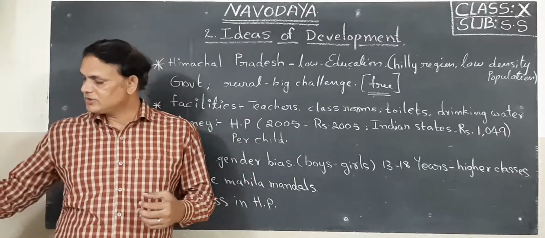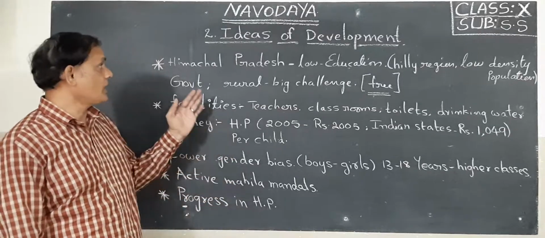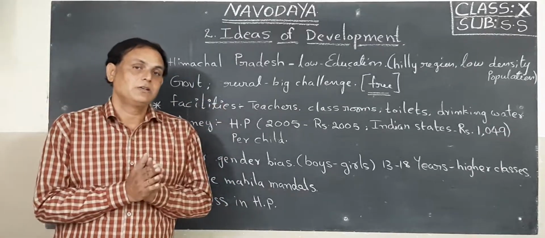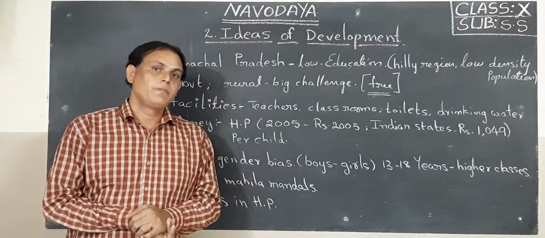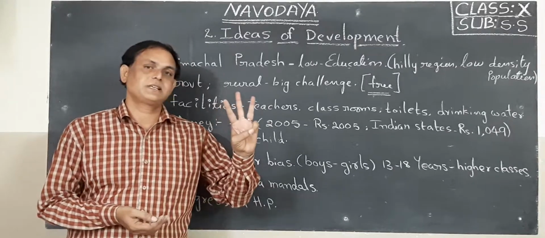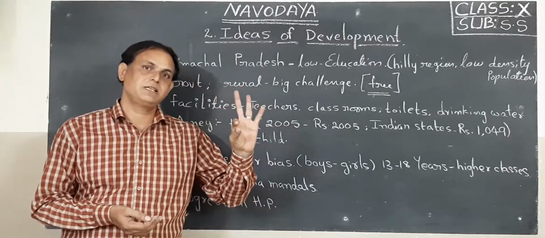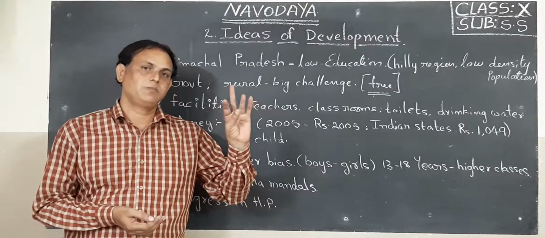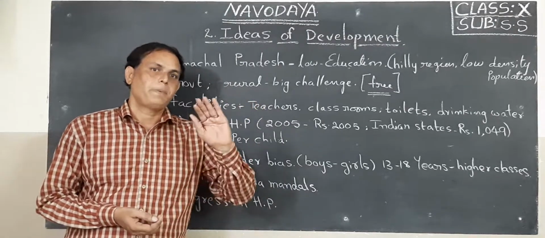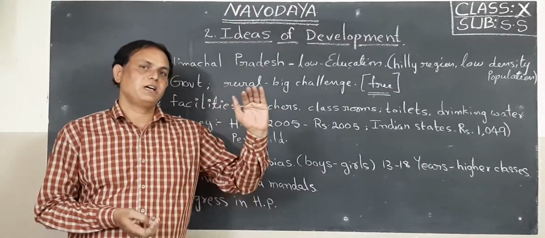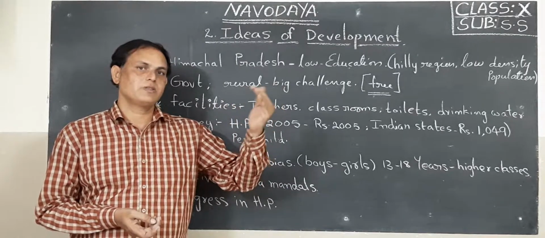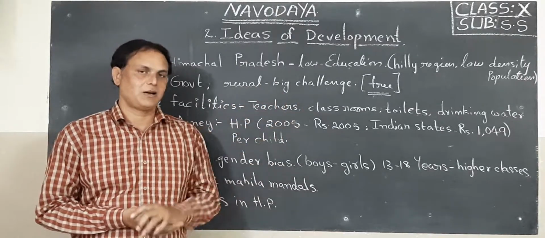Okay, children. So in this way, now here development, I said in the previous video about three states of our country: Himachal Pradesh, Bihar and Punjab. Actually, Punjab per capita income is more than Himachal Pradesh and Bihar.